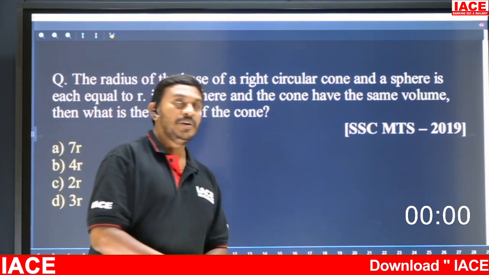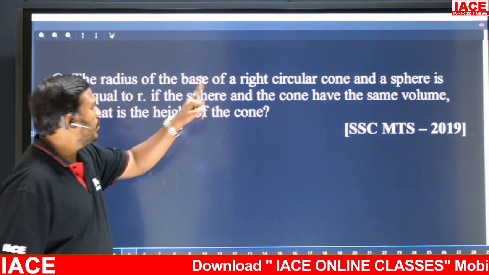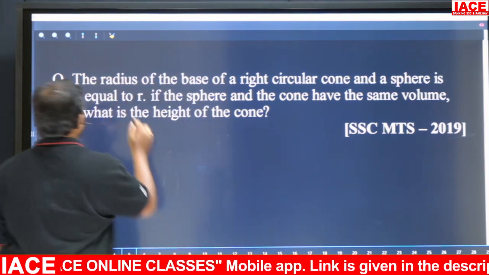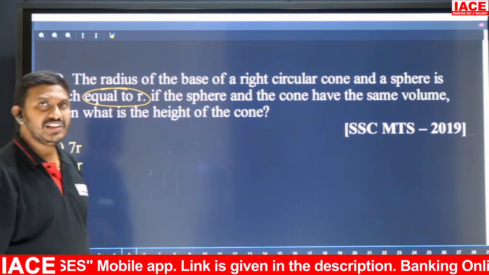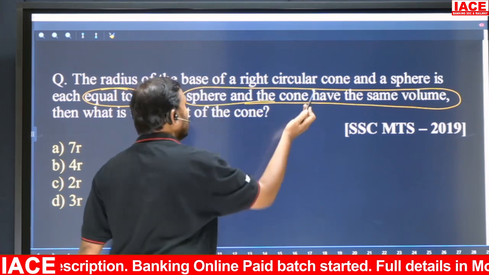Right, a mensuration question, a simple question. See, the radius of the base of a cone and a sphere are equal. That means the cone radius and the sphere radius both are equal. Not only that, their volumes are also the same.